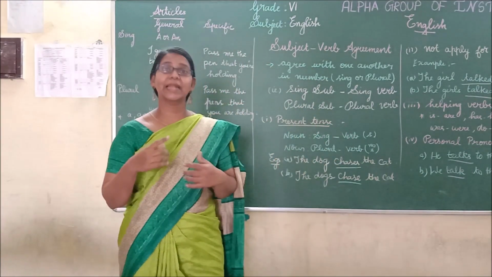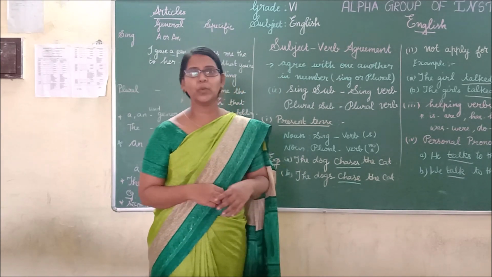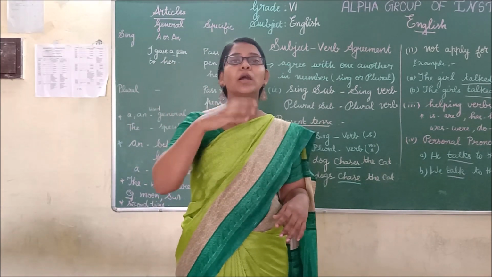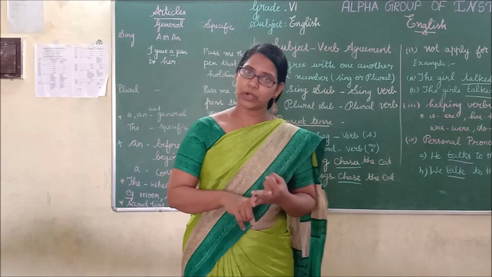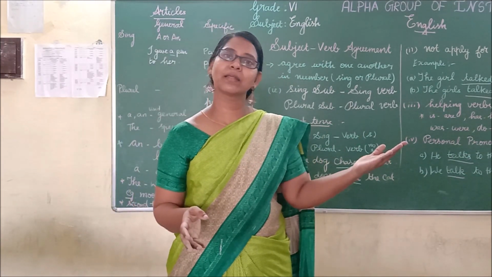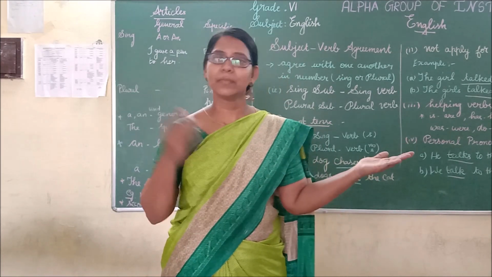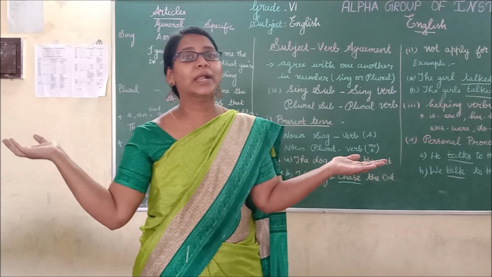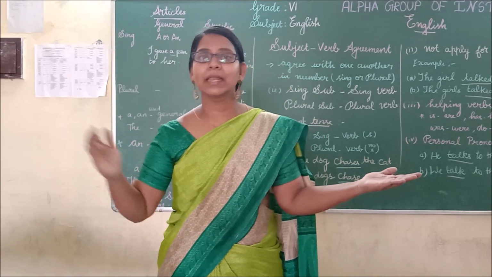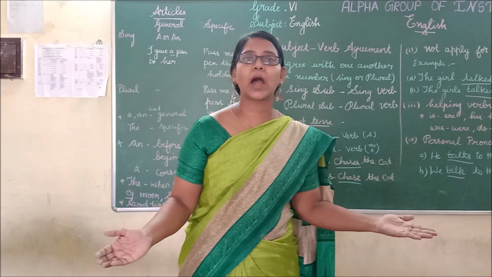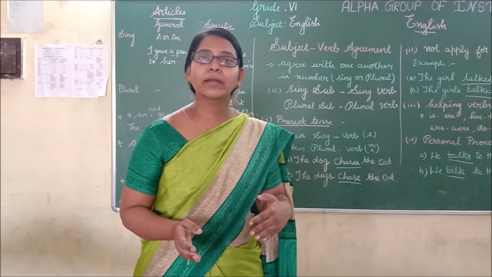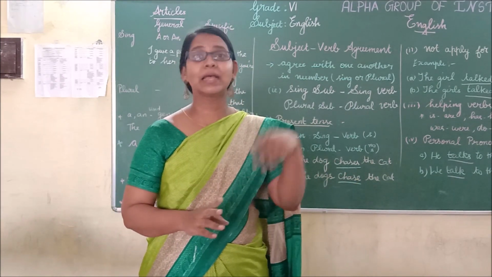Next thing we have seen is helping verbs. What are helping verbs? Helping verbs come along with the main verb. How do we call them in another way? Helping verbs, modal auxiliary, do verbs. That is, is for a singular noun, are for a plural noun. Was for a singular noun, were for a plural noun. Has for a singular noun, have for a plural noun. Is it clear? And similarly, do for a plural noun, does for a singular noun.